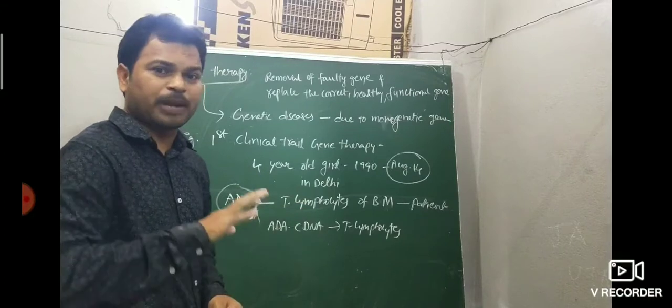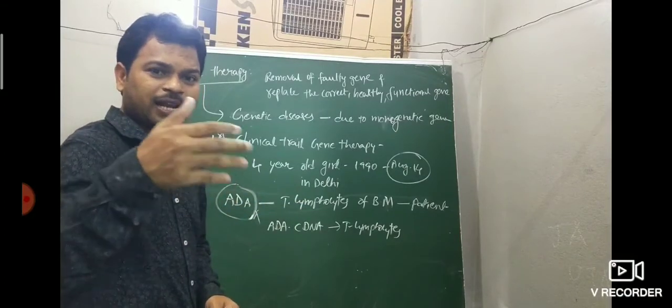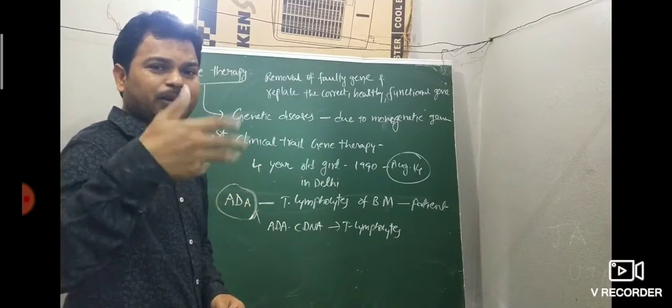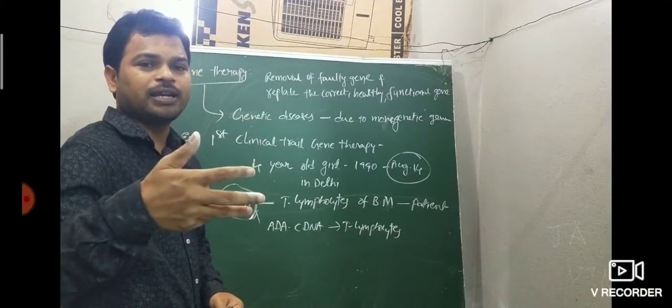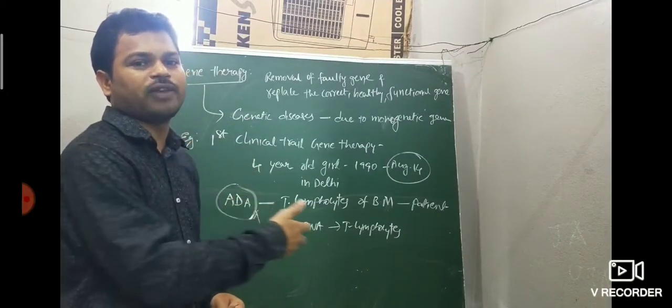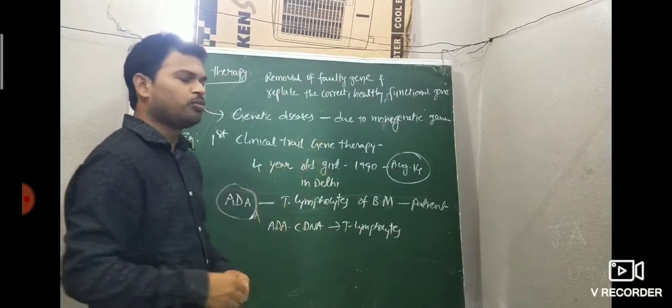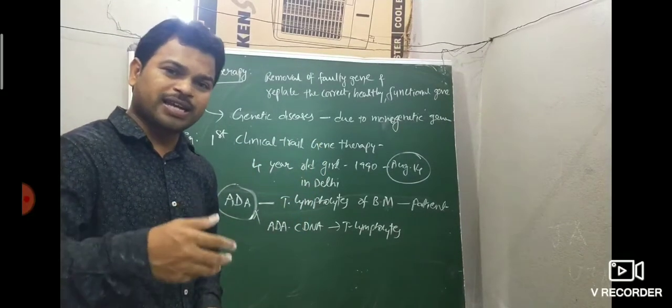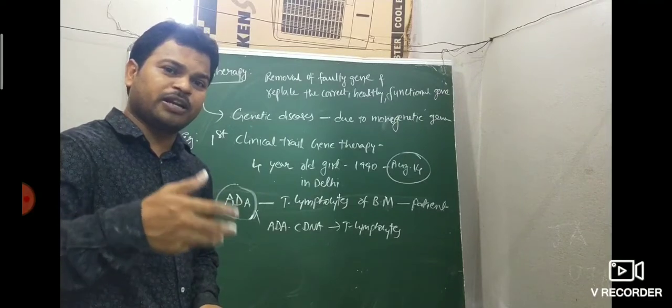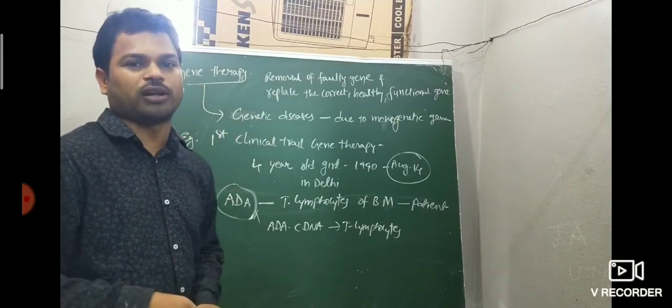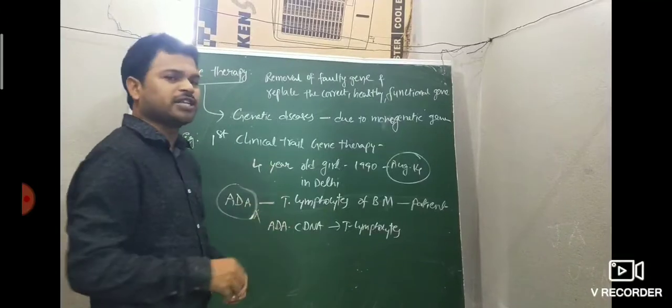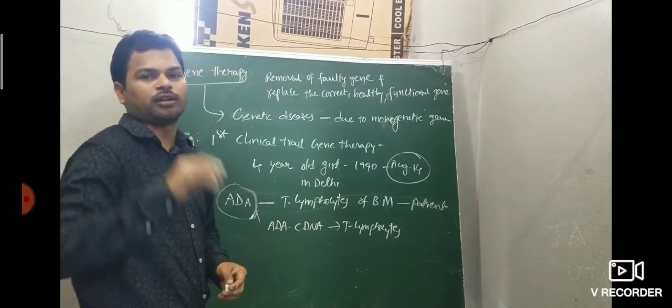But this is also not a permanent cure. Periodically and repeatedly, genetically engineered T lymphocytes need to be inserted into the bone marrow of the patient. Why, sir, do we need to give this repeatedly and periodically? Because T lymphocytes are not immortal.